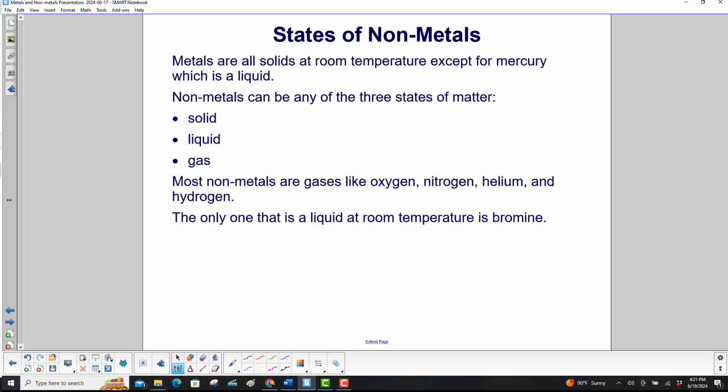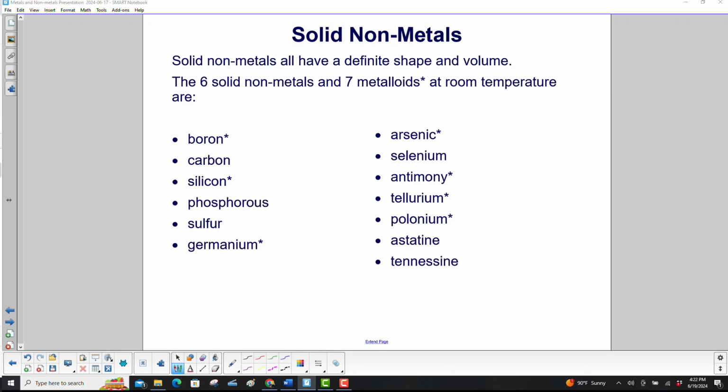Nonmetals can be any of the 3 states of matter: solid, liquid, or gas. Most nonmetals are gases like oxygen, nitrogen, helium, and hydrogen. The only one that is a liquid at room temperature is bromine. Solid nonmetals all have a definite shape and volume. The 6 solid nonmetals and 7 metalloids, which are marked by asterisks, at room temperature are boron, carbon, silicon, phosphorus, sulfur, germanium, arsenic, selenium, antimony, tellurium, polonium, astatine, and tennessine.